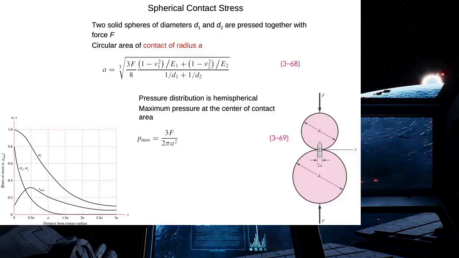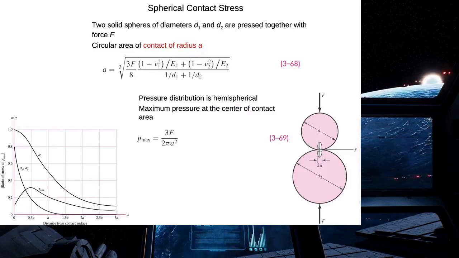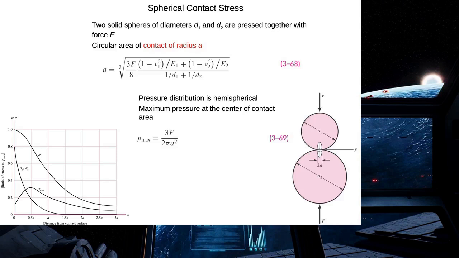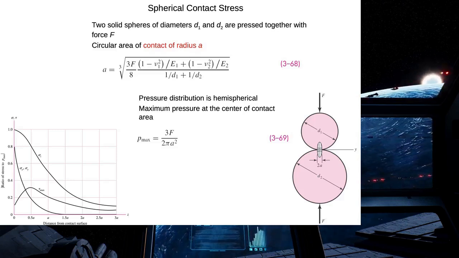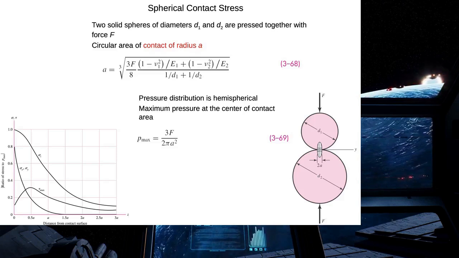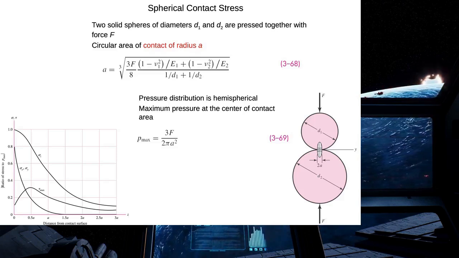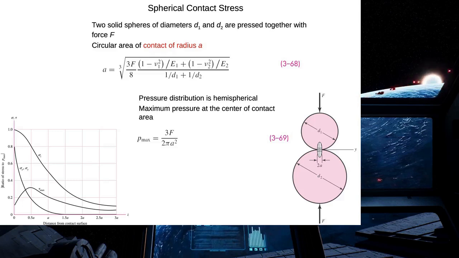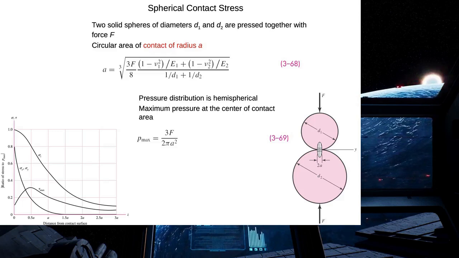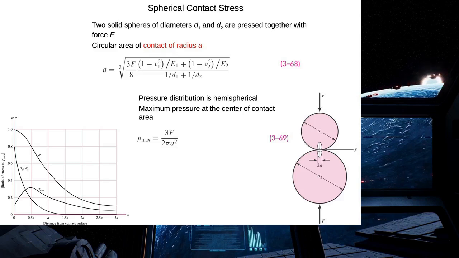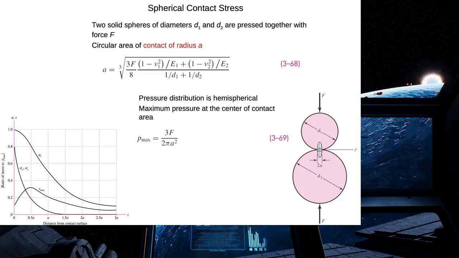When two bodies having curved surfaces are pressed together, there will be some stresses developed in these two bodies, and these stresses are three-dimensional. For example, contact stress problems can occur in the contact of a wheel and the rail, and also in the action of rolling bearings. We should analyze these contact stresses because typical failures can be seen as cracks, pits, or flaking in the surface material. We will first analyze the spherical contact stresses.